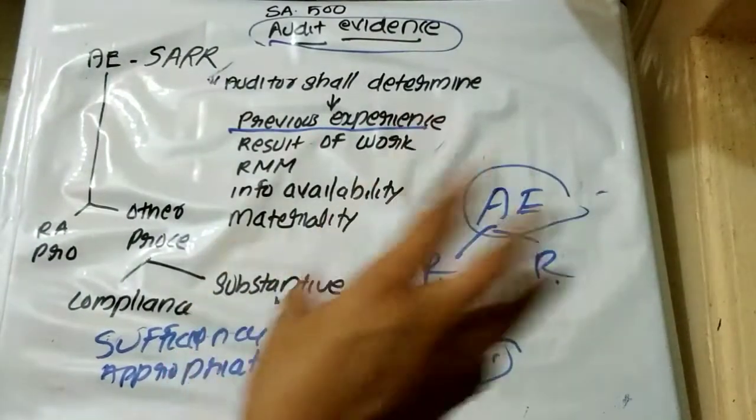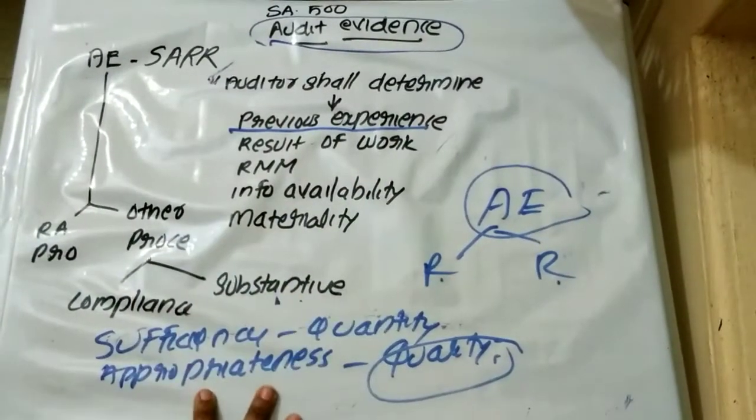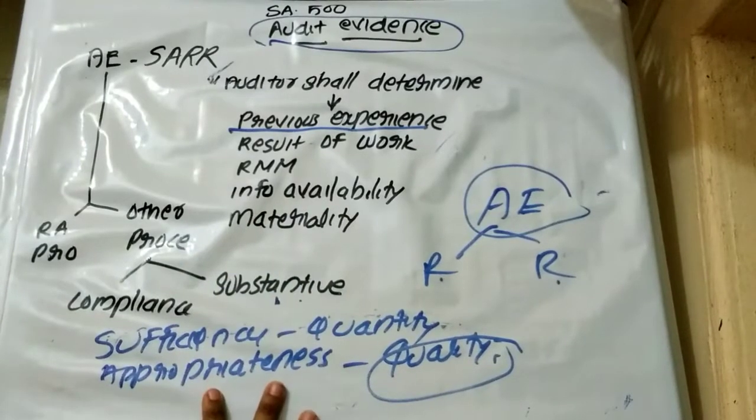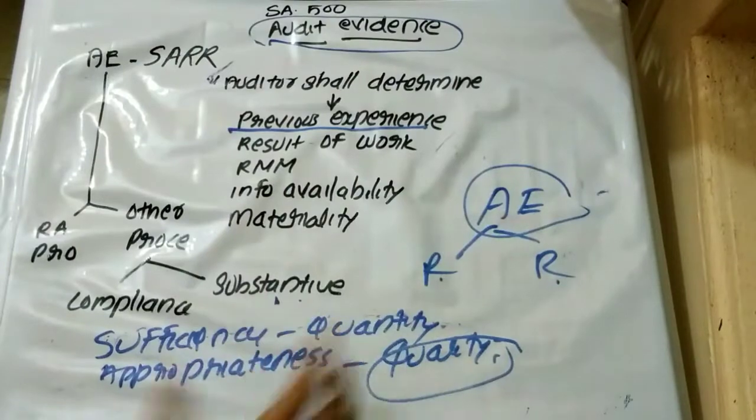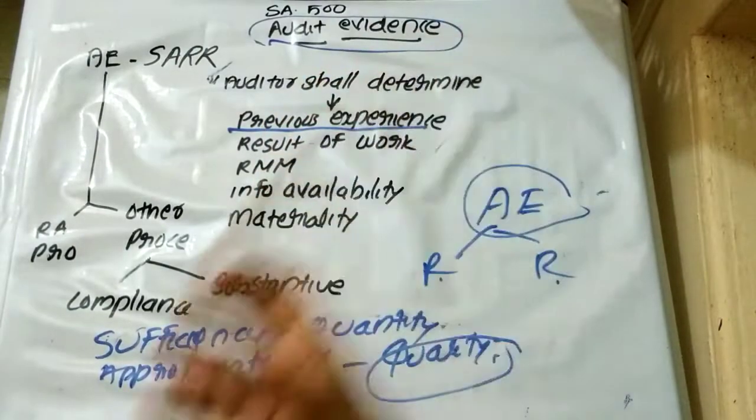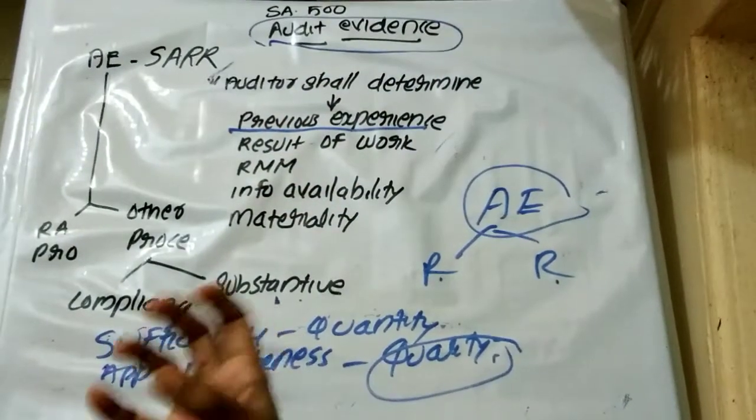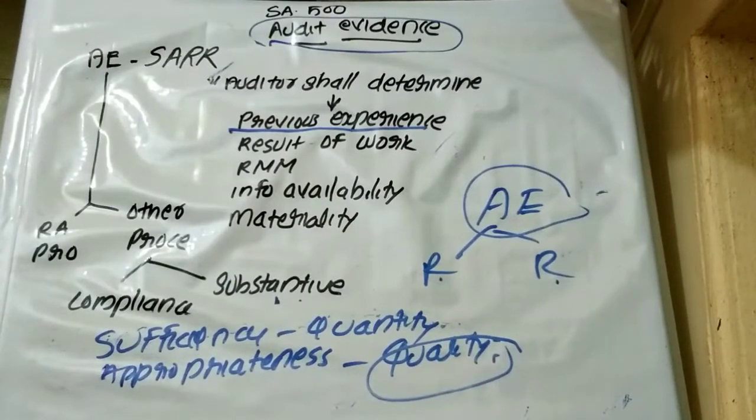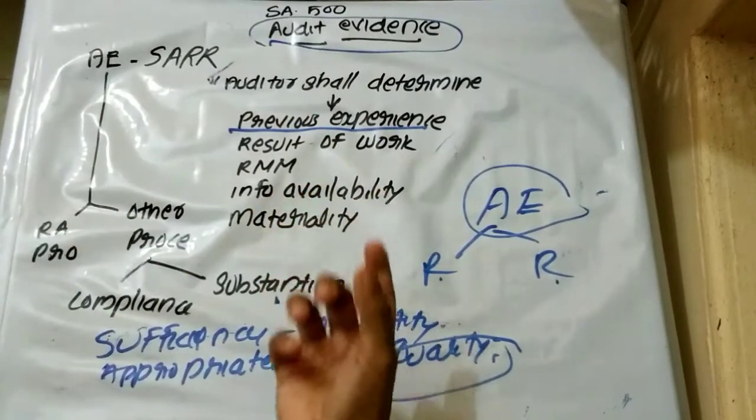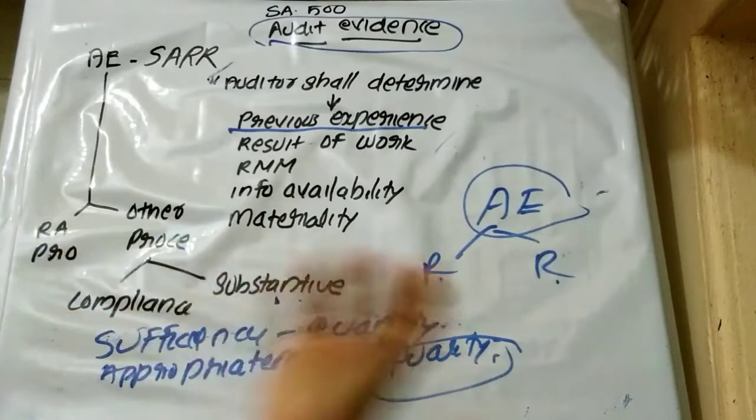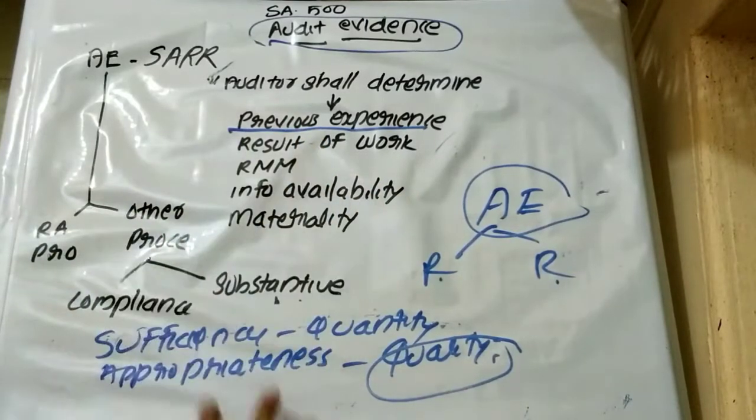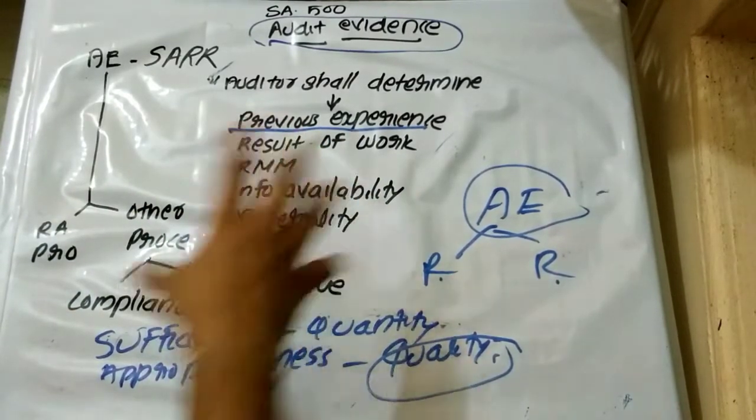That is, there will be less quality and quantity of audit evidence required if he has previous experience, because on the basis of that previous experience he will apply the audit procedures. On the basis of those audit procedures, he will get the audit evidence which has been previously obtained. If he obtained sufficient appropriate audit evidence from the previous experience, and if he uses the same audit procedure, he will also obtain sufficient and appropriate audit evidence this year.